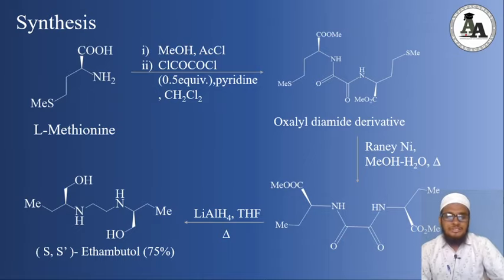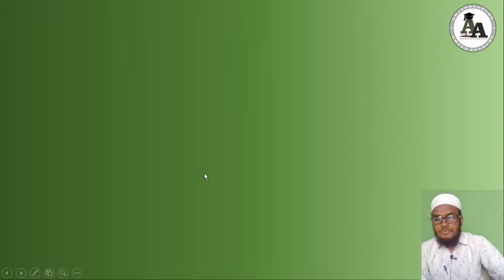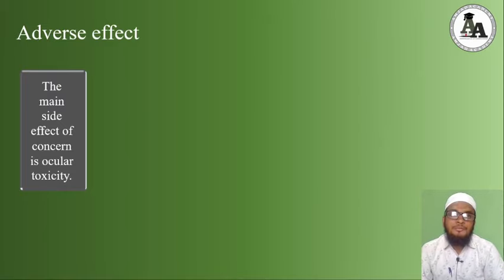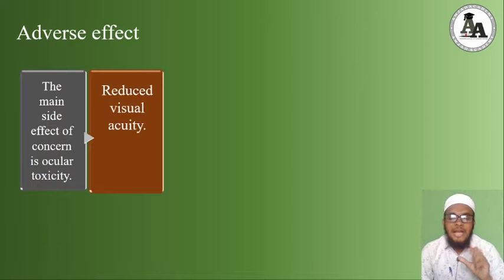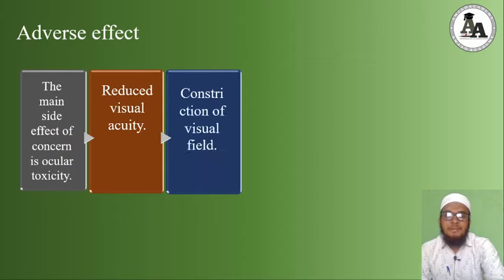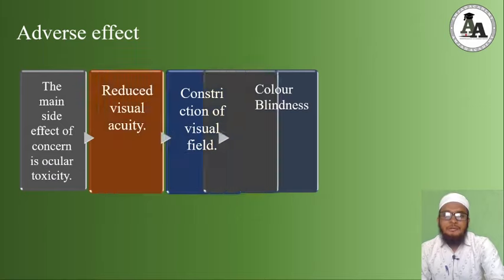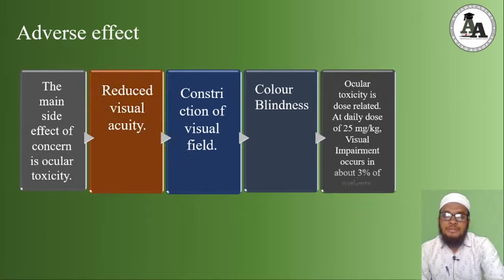Next, we'll shift towards the adverse effects of it. Adverse effects of ethambutol. Here I have some points related to it. The main point of concern is ocular toxicity. The next point is reduced visual acuity. The third point is color blindness and visual constriction. And the fourth point is that, as you see, ocular toxicity is related to the dosage.